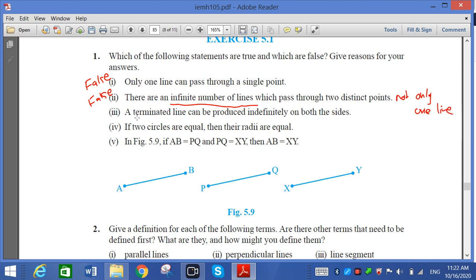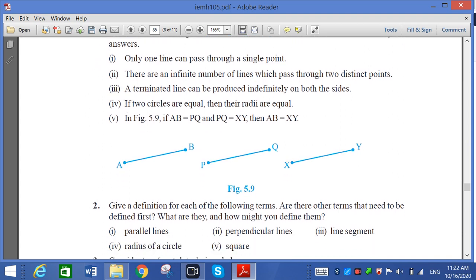Now question number 3. A terminated line can be produced indefinitely on both sides. Here it is related to postulate 2. Postulate 2 says that a terminated line can be produced indefinitely on both sides. Terminated means having an end. So here I am writing A and B, and then dots on both sides. So it is true.